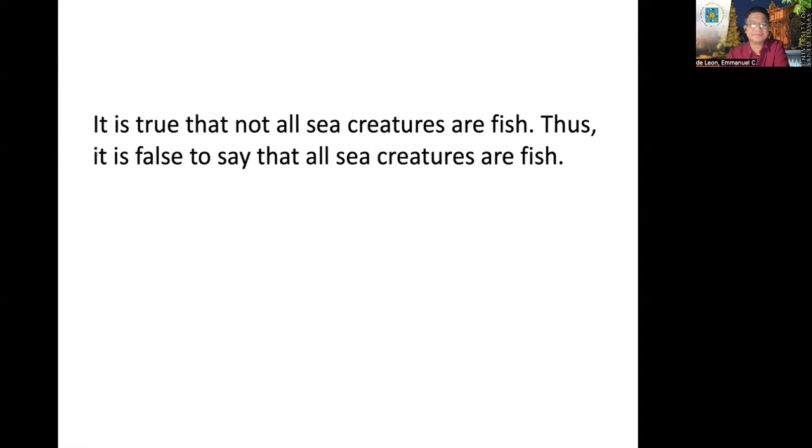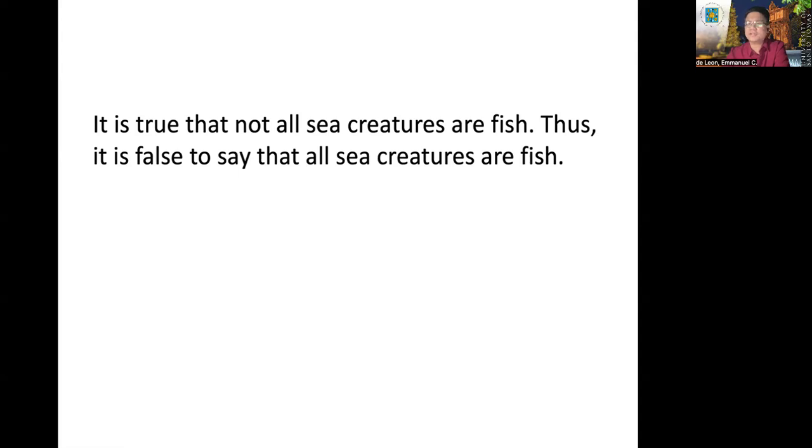Okay. It is true that not all sea creatures are fish. Thus, it is false to say that all sea creatures are fish. The premise is an O proposition, correct? It's an O proposition, while the conclusion is an A proposition. Okay?